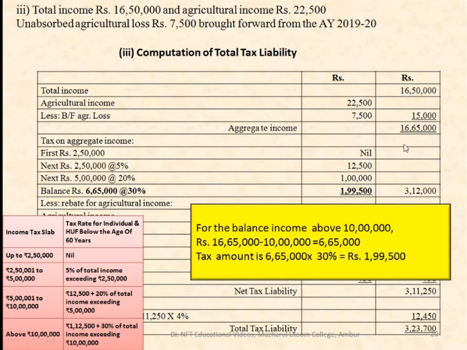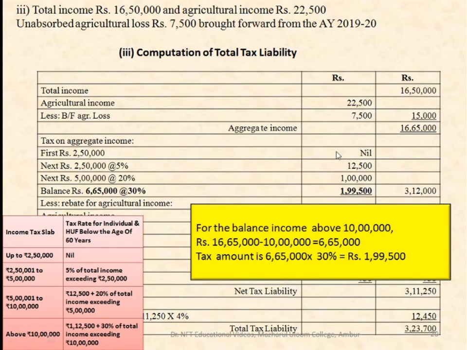For this 6,65,000, the tax slab is 30%. Calculating 30%, you get 1,99,500.